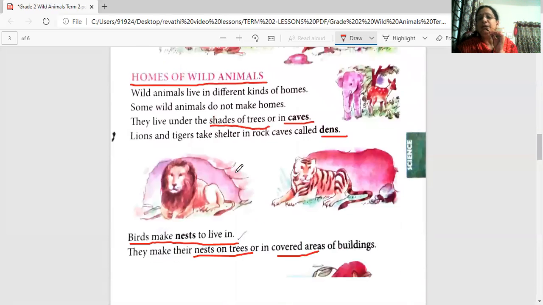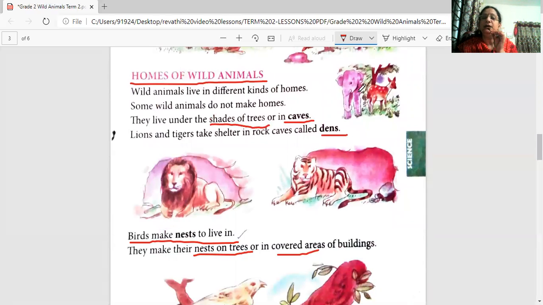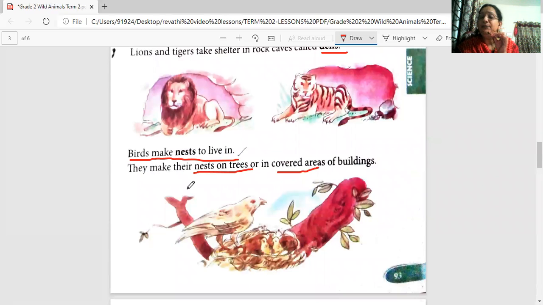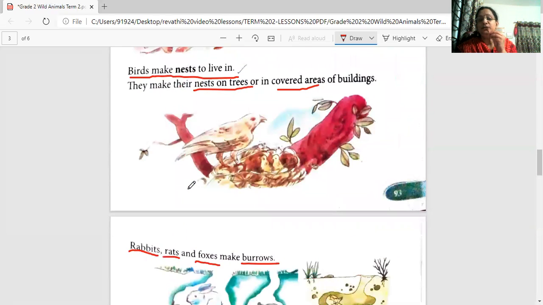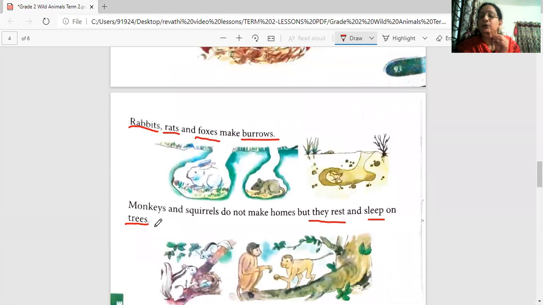Now, coming to the homes of animals, animals like elephants and deer don't have a fixed home. They will take shelter under the tree. And lion-like animals will not make a home. They will live in dens. And the birds will make their own nest on the trees and sometimes in buildings also. And what about the rabbits? The rabbits and the foxes and the rats will make a burrow under the ground.